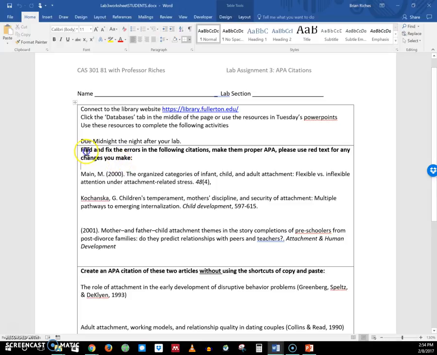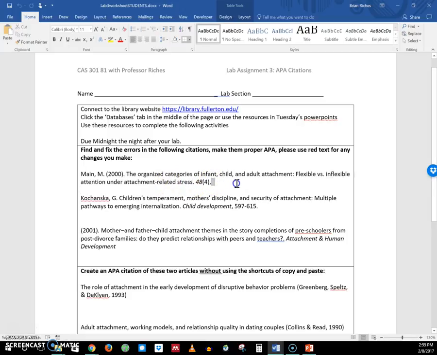Anyway, so this first section, I want you to find the errors with these citations. So there are things that I've deleted, things that are missing from these citations. Fix those problems. This year might be wrong, for example. Any problems that you find, so you would look up this research article, like this is its title. So look up this research article, find the correct one, and then look to see what is missing from the APA citation.